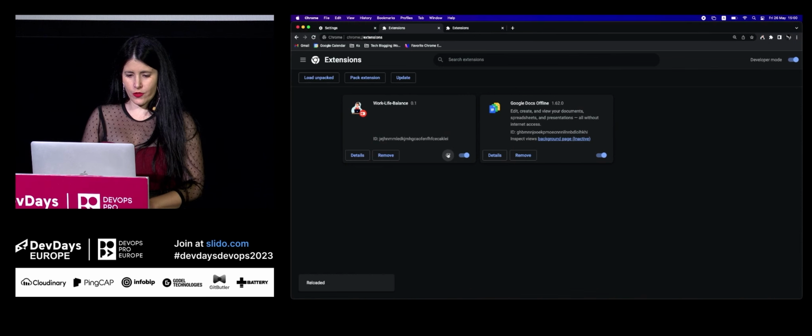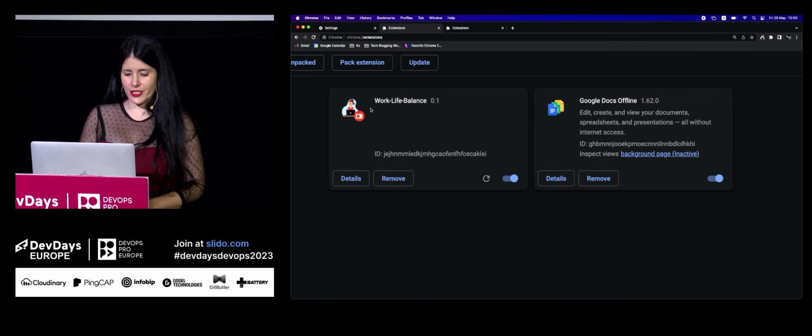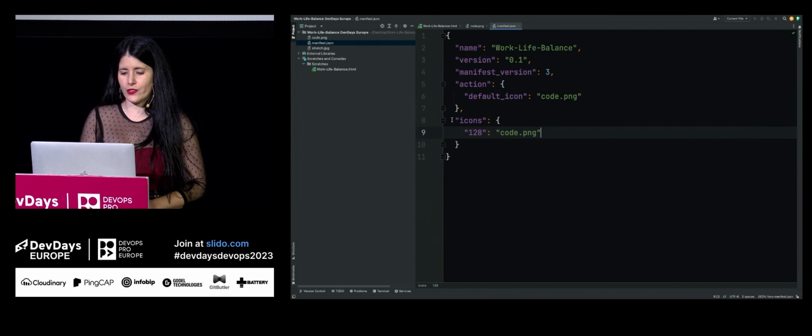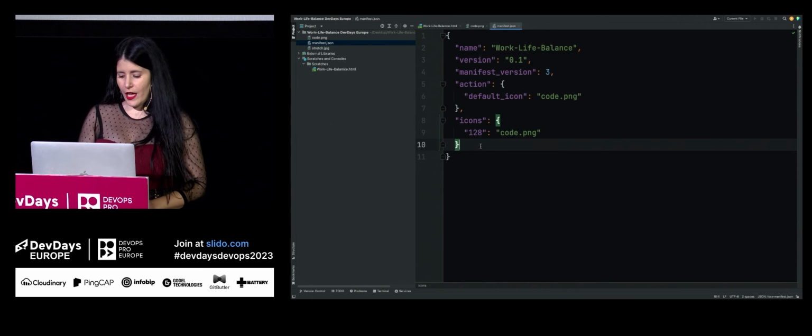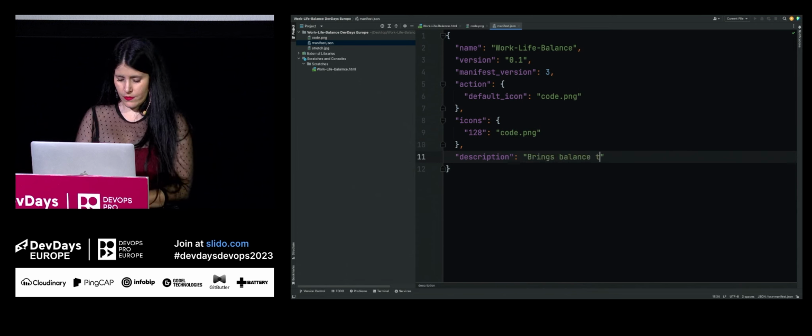Go ahead, refresh, and now we see a much nicer look to our Chrome extension. There's the cosmetic. Don't worry, we soon will get to the pop-up itself. And we can also provide a description to our Chrome extension. Brings balance to your life, for example.